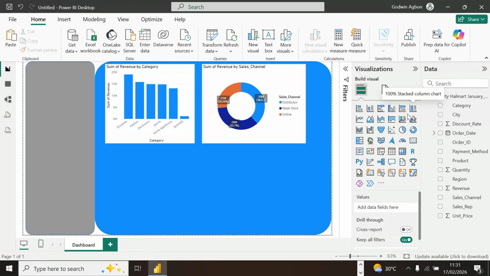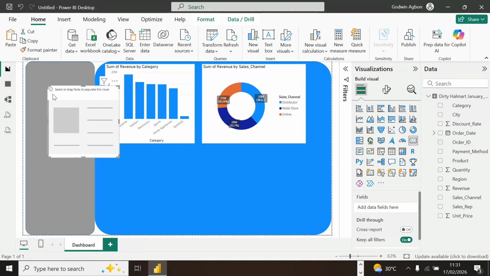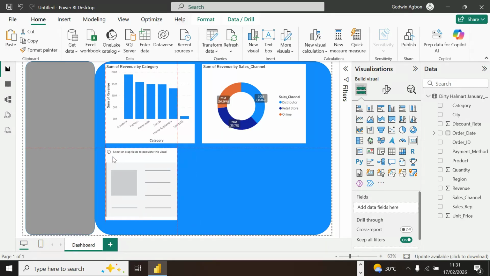Okay, before then, let me go to card because the company will still be interested in the overall total sales. They want to see the total revenue. This is where you will see the total revenue.